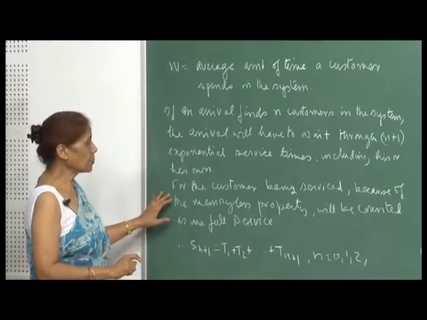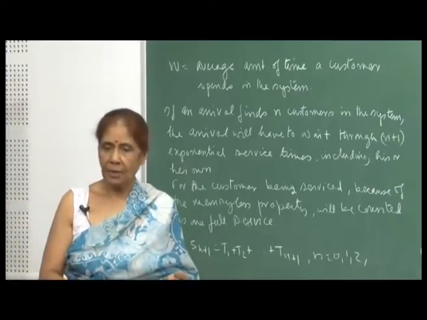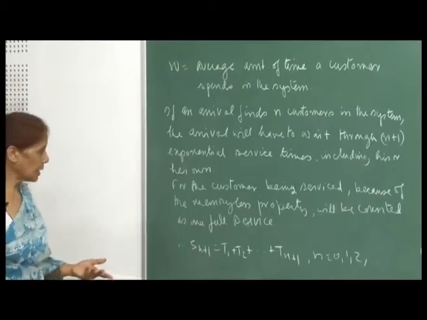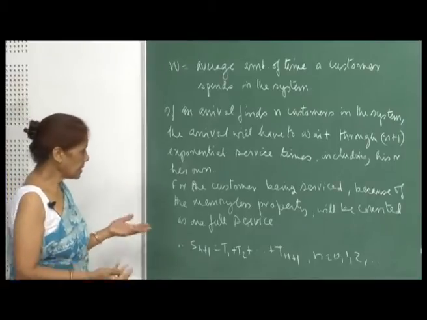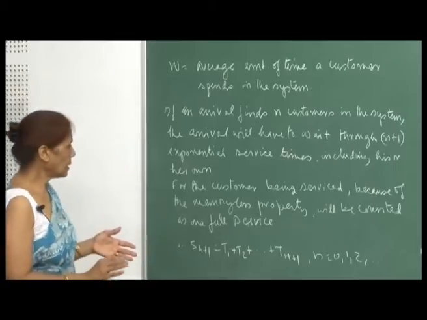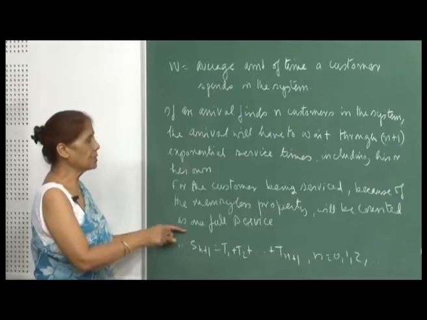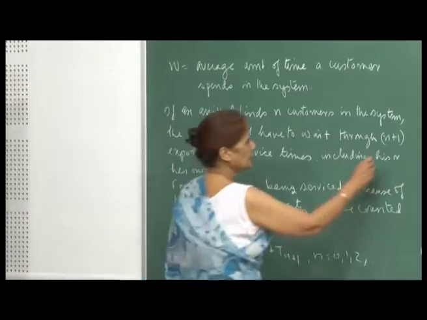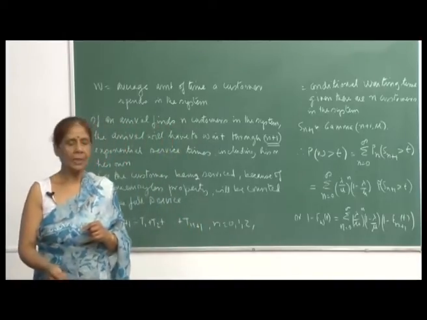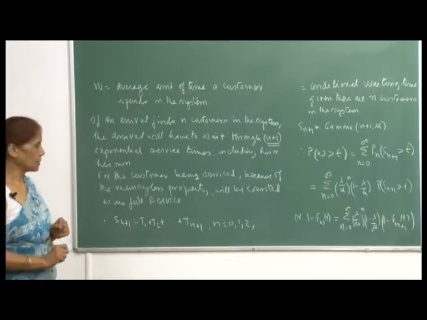But because of this memoryless property, we cannot say how long he has been at the counter, and therefore, how long he will take more. We cannot say anything about it. That is as much an unpredictable quantity as when he started the service. So, because of this memoryless property, I have to count that also as one full service, and therefore, we are saying that there will be n plus 1 services to be completed before this arrival, who finds there are n customers in the system, finally leaves the system.